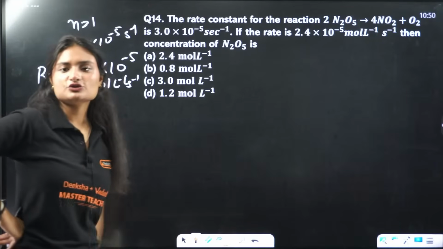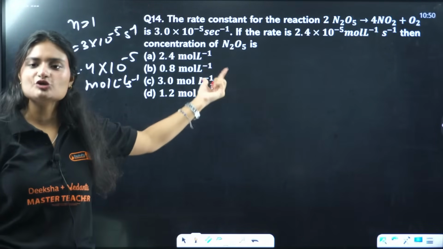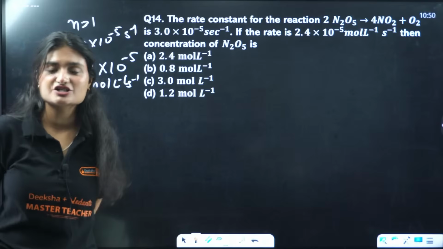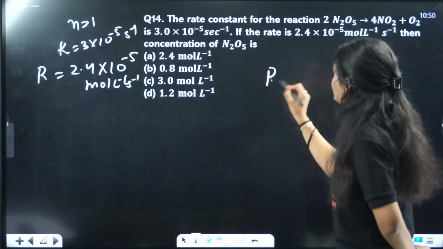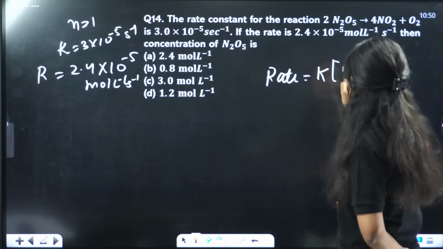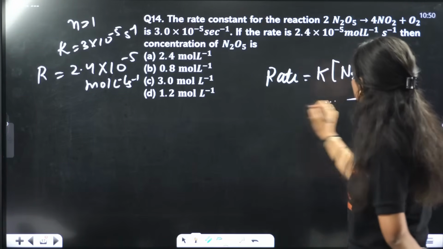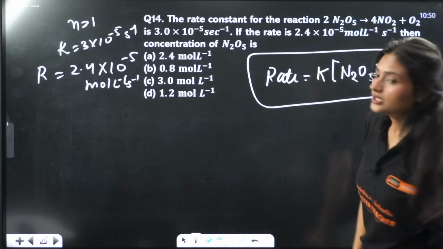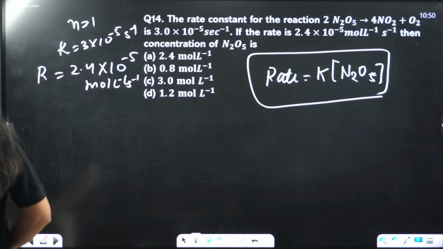Then concentration of N2O5. It's not given which order reaction it is, but we know from the unit of rate constant that the reaction is first order. And for first order, the rate law is what? Rate equals k, rate constant for first order, times the reactant concentration. That is our rate law for first order reaction.